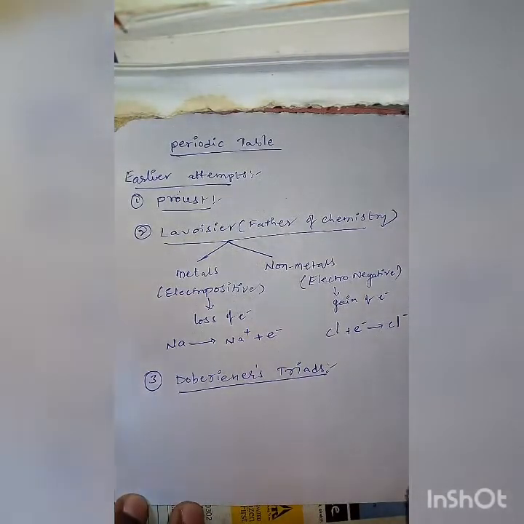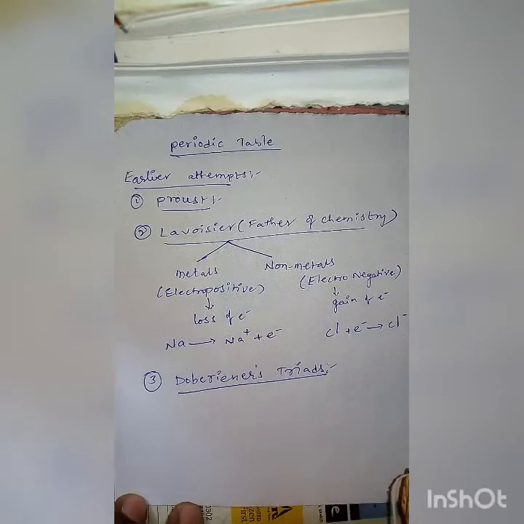He arranged the elements into groups of three elements. Those groups of three elements are known as triads. Hence, this type of classification is also known as Dobereiner's triads.